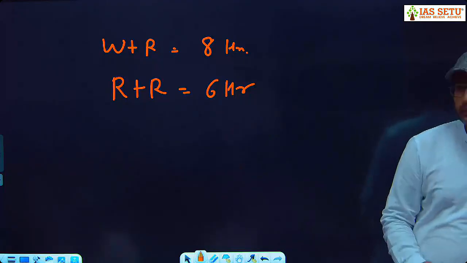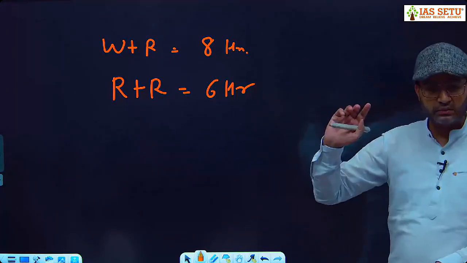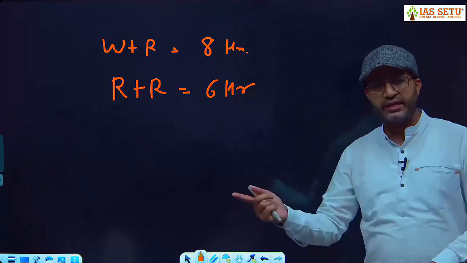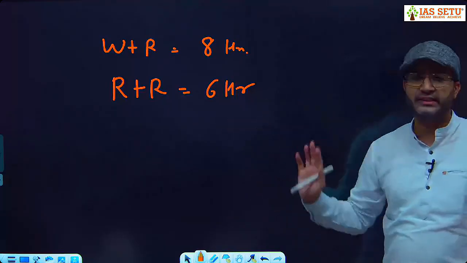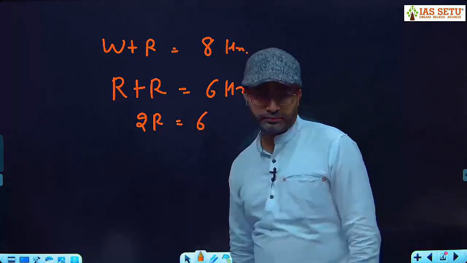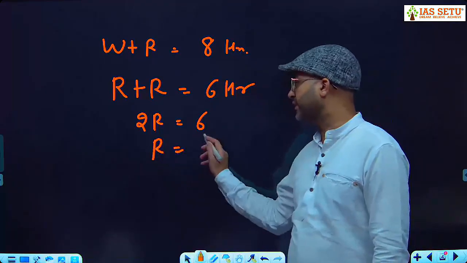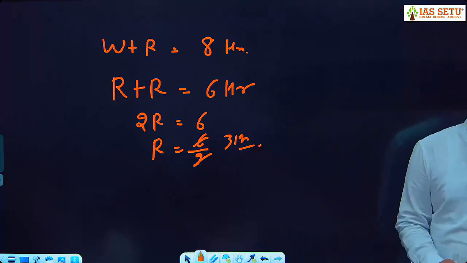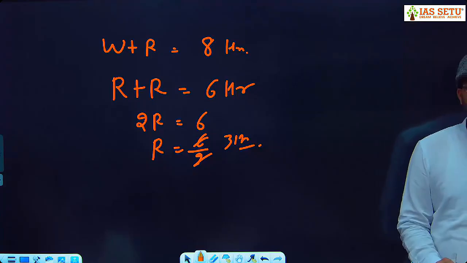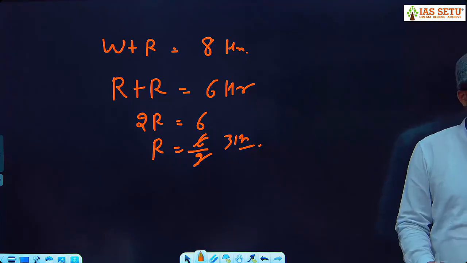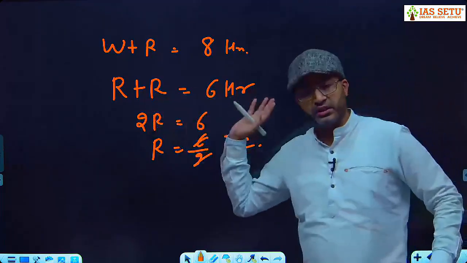So this is very simple. Walking plus riding, 8 hours. Same distance. Walking, coming back riding, 8 hours. Riding plus riding, going by riding and coming back by riding, takes 6 hours. So now can we say two-side riding takes 6 hours. So one-side riding requires 6 by 2, 3 hours. Riding to a place and riding back takes total time 6 hours. So two-side riding requires 6 hours, and one-side riding requires only 3 hours.